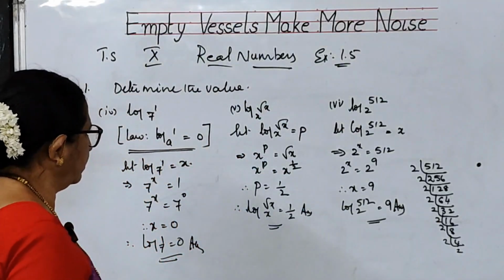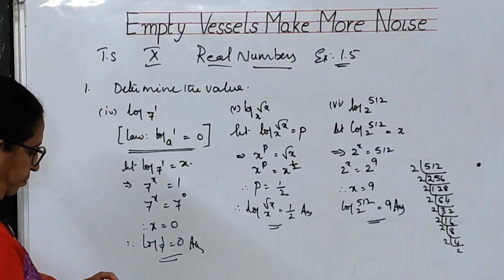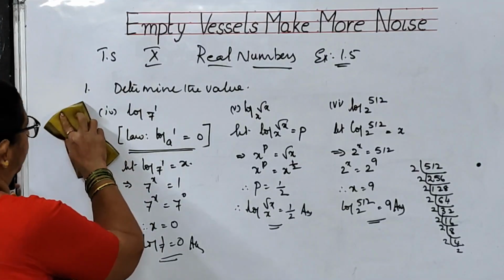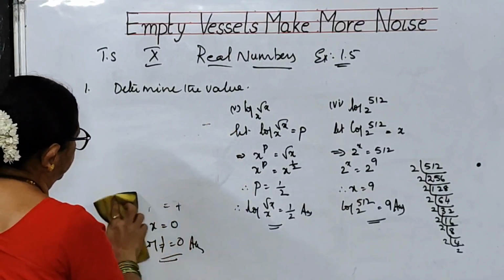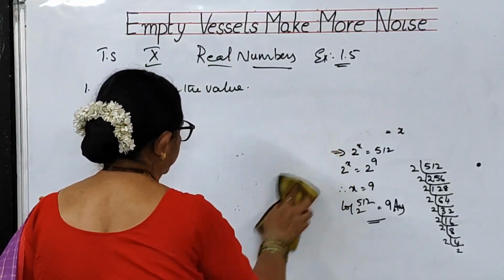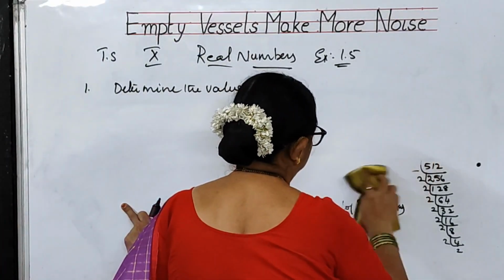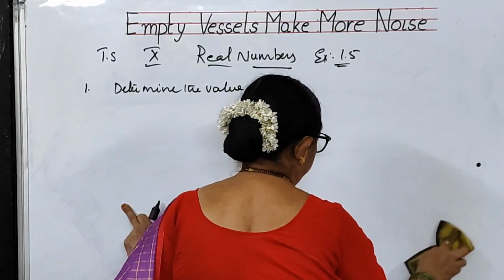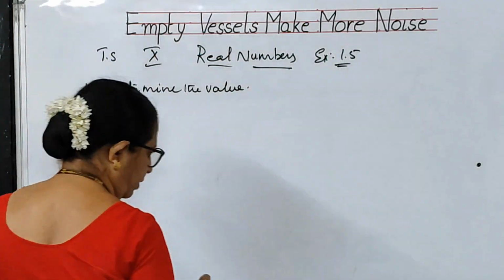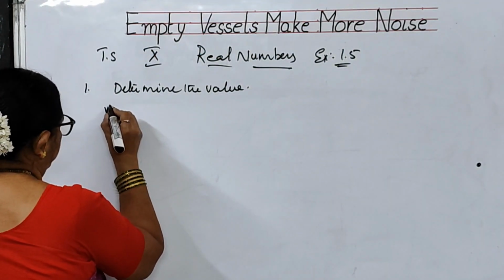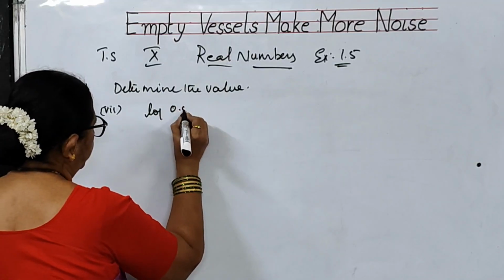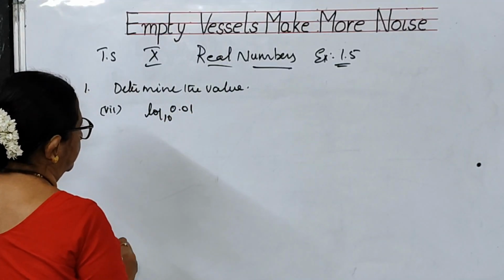Copy all these 3 bits. Now, we will go to the next problem. The next problem is the 7th bit. Log 0.01 to the base 10.